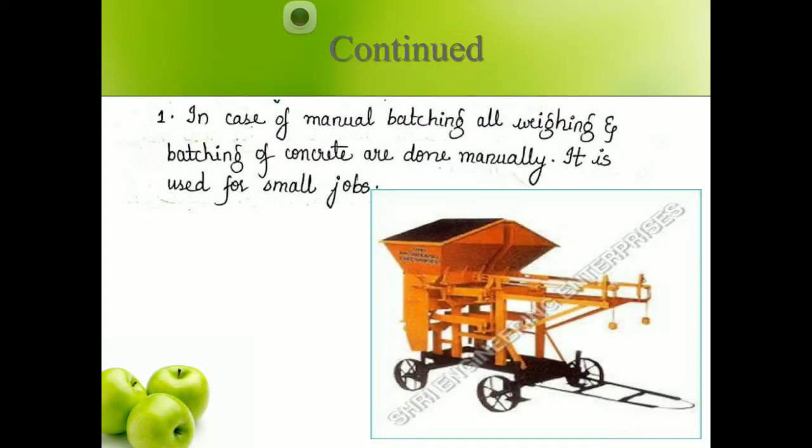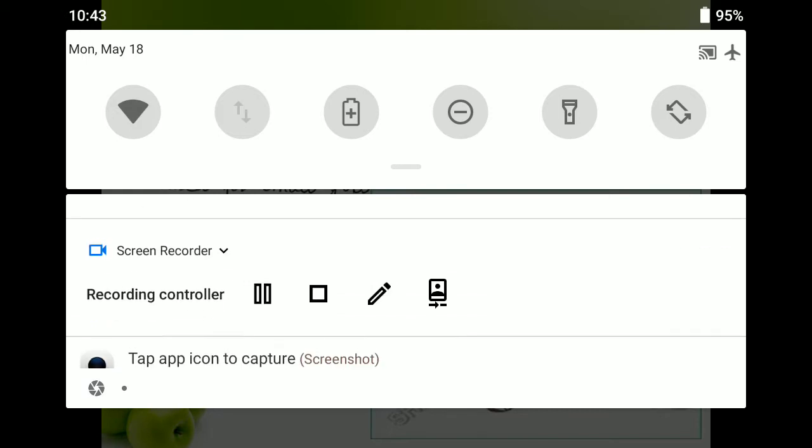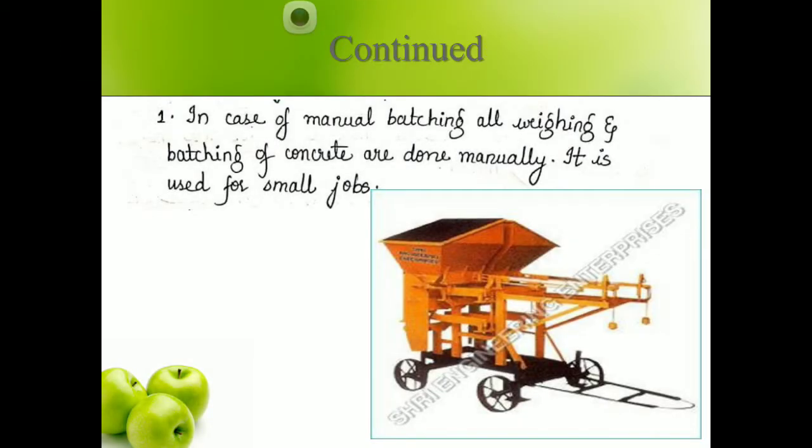Next one is manual batching. In manual batching, all weighing and batching of concrete is done manually. It is used for small jobs. You might have seen whenever slab casting is going on, there is a circular drum which keeps on rotating. In that a dry mixture is added, then water is added, and then you can tilt it on either side and the concrete is removed.